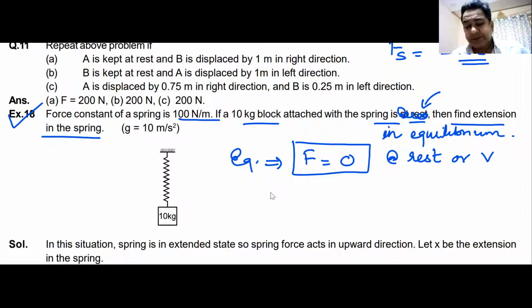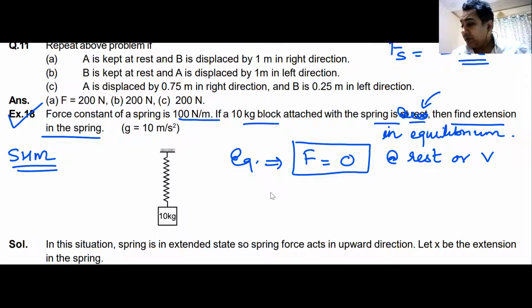Am I clear? Now, when the block is at rest, at that particular moment, there may not be any force acting on it. But in most of the cases, and there will be a chapter known as SHM, we will find out, and don't be surprised, that even when the block is at rest, the force acting on it is not zero.